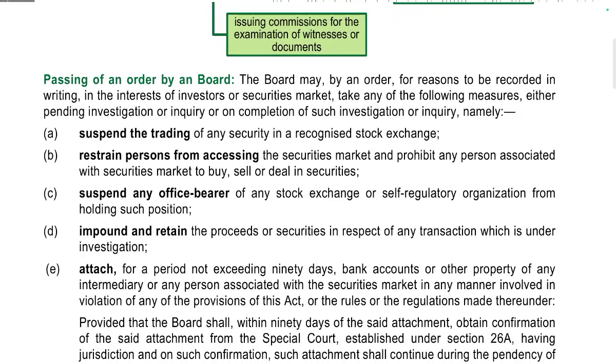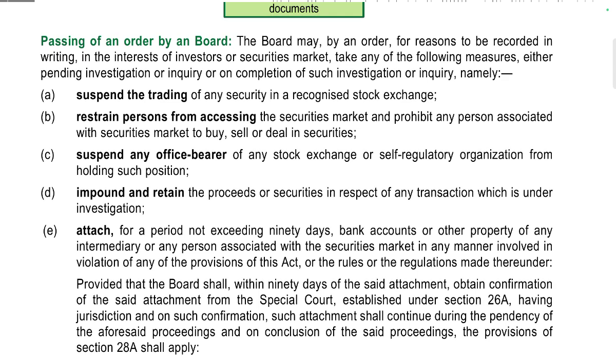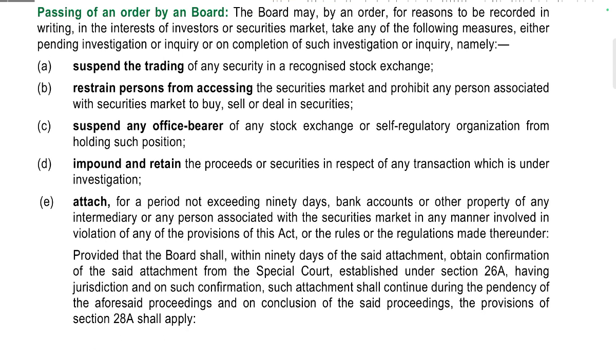Passing an order of the board. A board may, by an order, for reasons recorded in writing and in the interest of investors and the securities market, take up the following measures, either during a pending investigation or inquiry or on complaints received: suspend the trading in any security in a recognized stock exchange, restrain a person from accessing the securities market, and prohibit any person associated with the securities market from buying, selling, or dealing in securities.